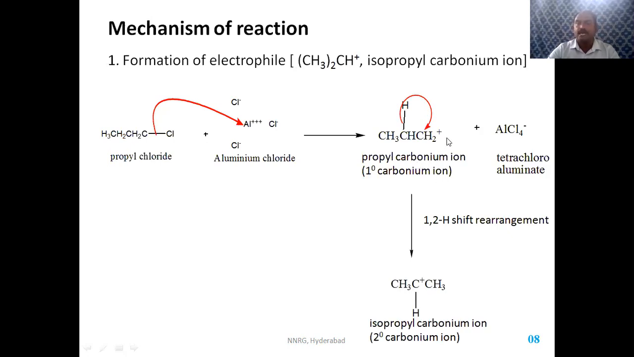See here, the primary carbon is bearing the positive charge, whereas here the secondary carbon is bearing the positive charge. When you compare the propyl carbonium ion, a primary carbonium ion, and the isopropyl carbonium ion, a secondary carbonium ion, which is more stable? The isopropyl carbonium ion is more stable, because it is a secondary carbonium ion, whereas the other is primary. So always the secondary carbonium ion will be more stable. This carbonium ion in the solution will react with benzene to form isopropyl benzene.